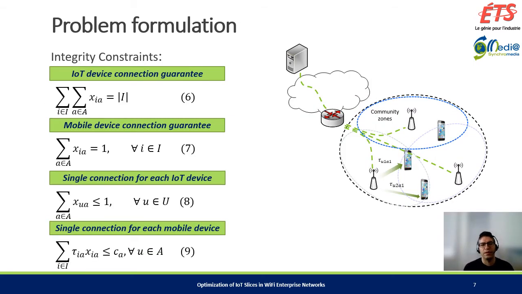We assume that the existing network has enough capacity to serve all IoT demands. So constraint 6 makes sure all IoT devices are connected. Constraint 7 guarantees that each IoT device is only connected to a single access point. Constraint 8 allows non-IoT consumers to be de-associated if needed. And constraint 9 defines the threshold for AP capacity. As we know, access points have some capacity, so constraint 9 defines that.